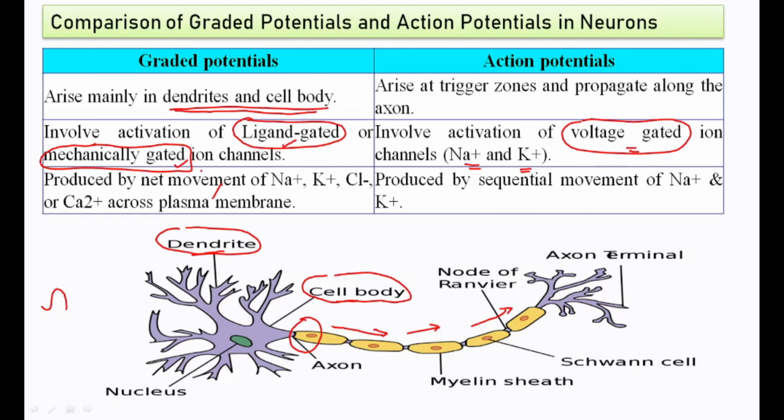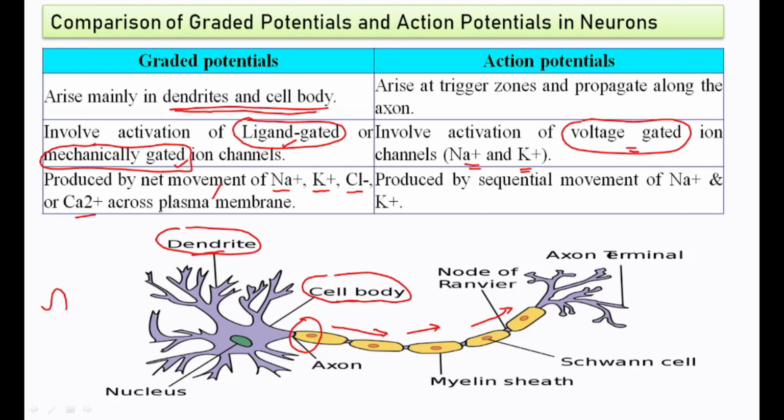gated ion channels. Next, graded potential is produced by the net movement of charge. It is the net movement of sodium, potassium, chloride or calcium, because these are positively or negatively charged ions, that means cations or anions.